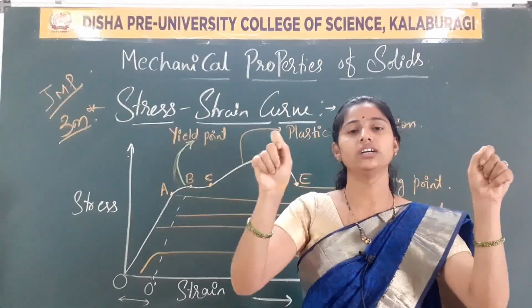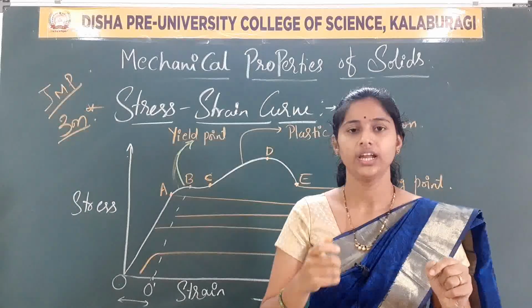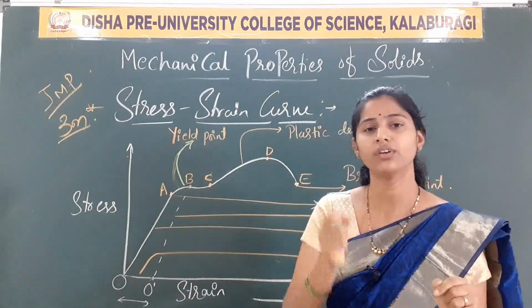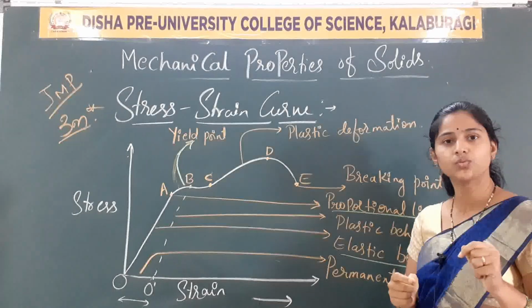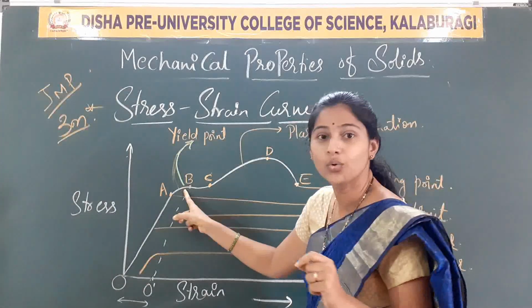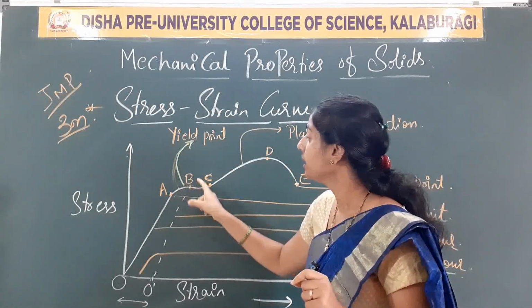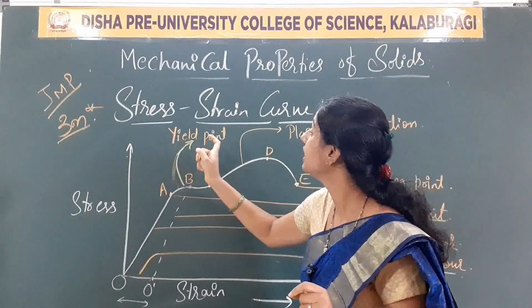I am stretching the metallic wire continuously by applying the load, and it loses its elastic behavior for some time. That is shown graphically here as B. At the point B, it represents the yield point.